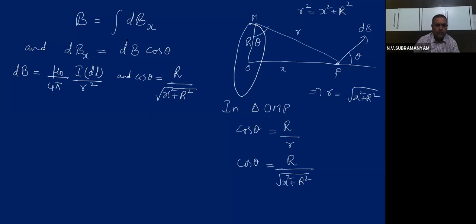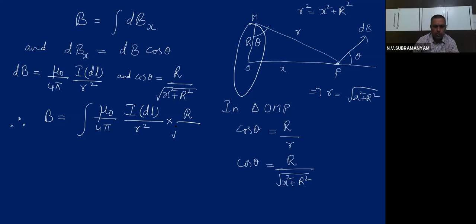Okay. Then if I substitute these values here, B will become integration mu 0 by 4 pi, capital I dl by small r square into capital R by under root x square plus r square. But what is this small r square value? Already here, x square plus r square.